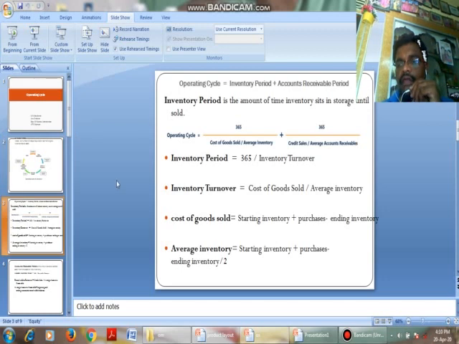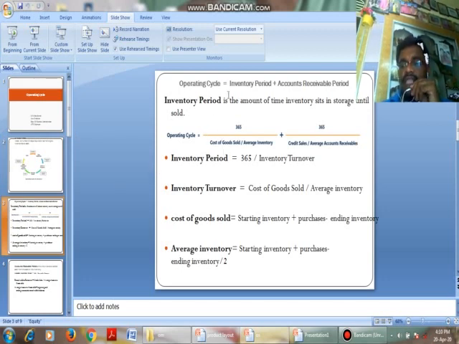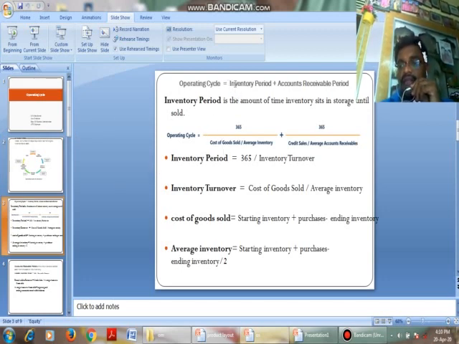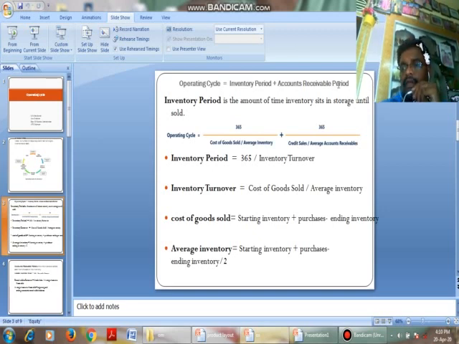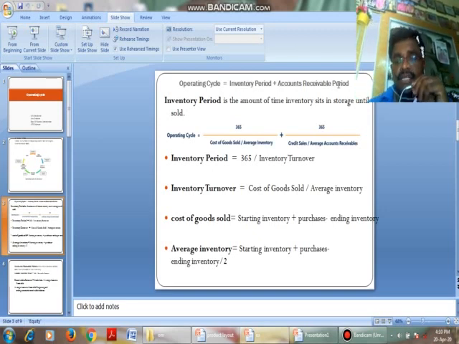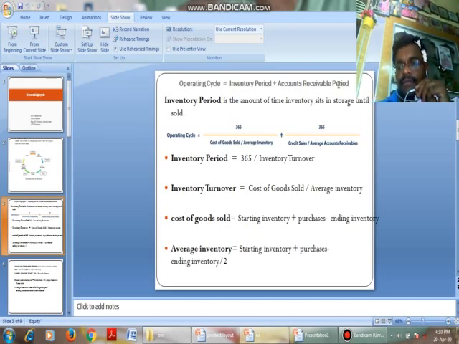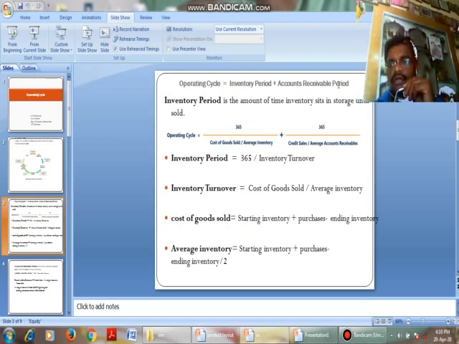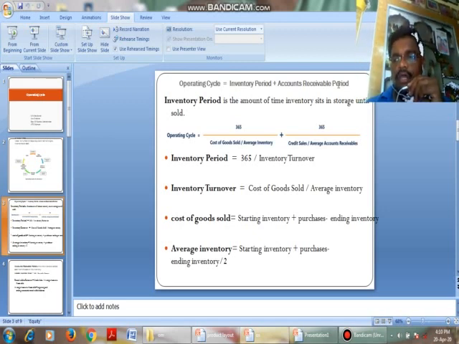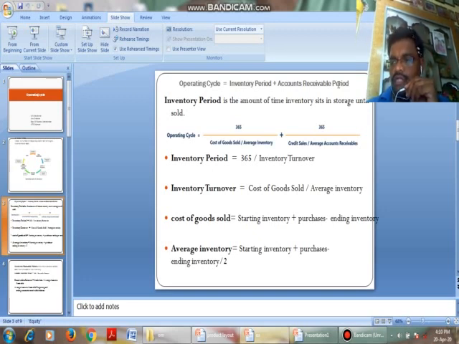Here, the operating cycle is nothing but inventory period plus accounts receivables period. Very simple. Inventory is nothing but stock. We have three different types of stocks. What are they? Raw material, work in process and finished goods. These three we consider as inventory.